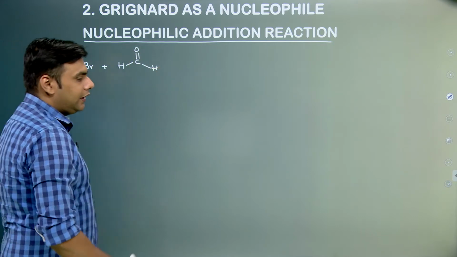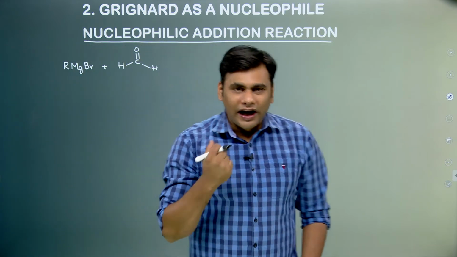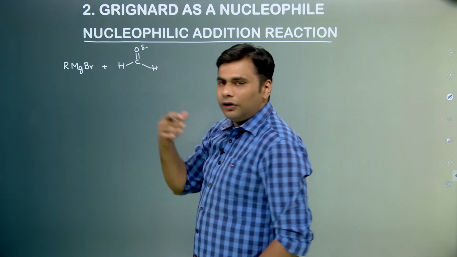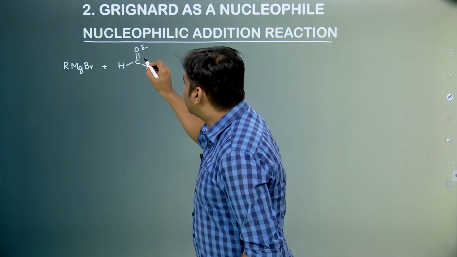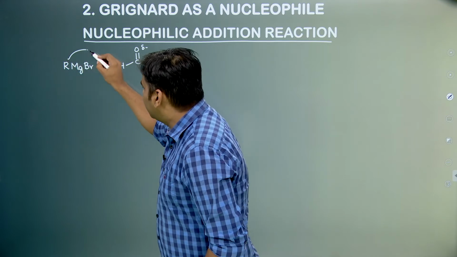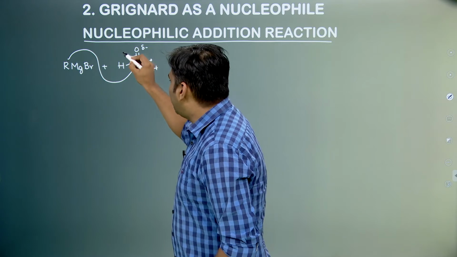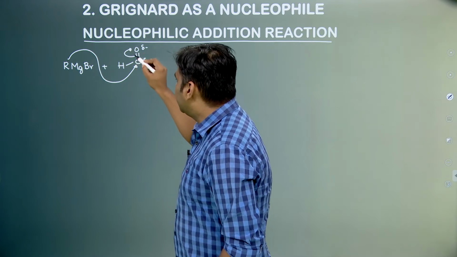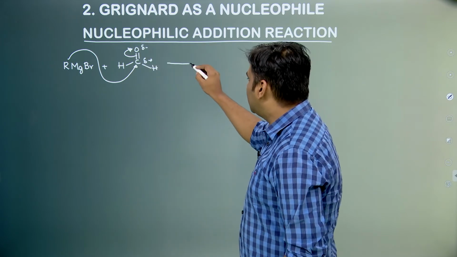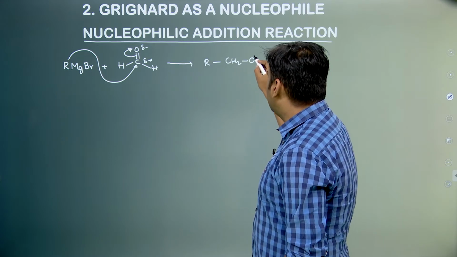Now, we know that there is a pi bond between carbon and oxygen. Oxygen being highly electronegative will polarize the pi electrons towards itself and would have a negative charge on oxygen and a positive charge on carbon. Now, because this Grignard reagent has R which has a negative charge, it will go and attack at the positive center, and the pi electrons are polarized towards oxygen because the carbon cannot form 5 bonds. And we form our CH2O negative MgBr.